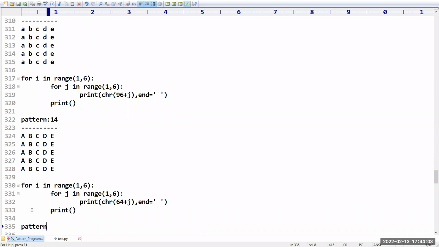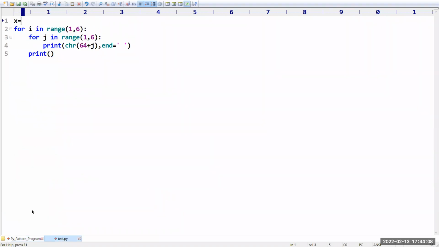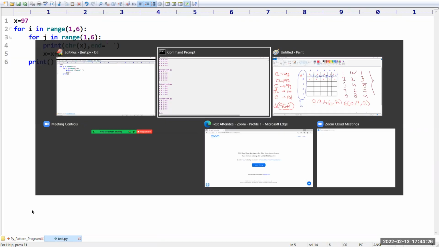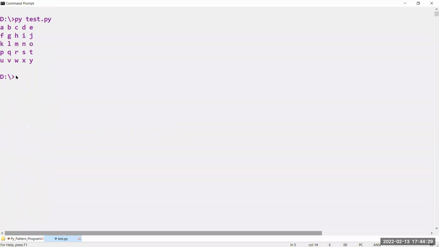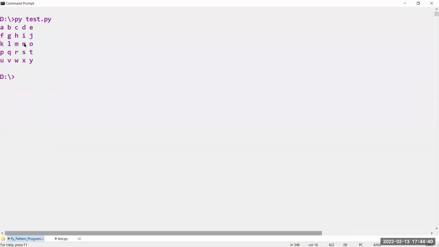All the alphabets I want. So how can you print that? Already for number theory we have seen, x is equal to something like 96 I have taken. No, 97 itself you can start, and in the place of 64 plus j I am printing x. Just we have to take x is equal to x plus 1 for the next row. Have you observed? A, B, C, D, E, F, G, H, I, J, K, L, M, N, O, P, Q, R, S, T, U, V, W, X, Y. Like this we are getting. So this is nothing but how you can print lowercase alphabets.